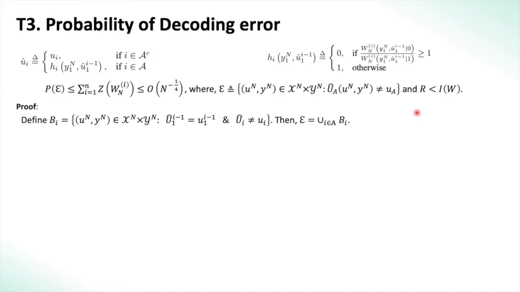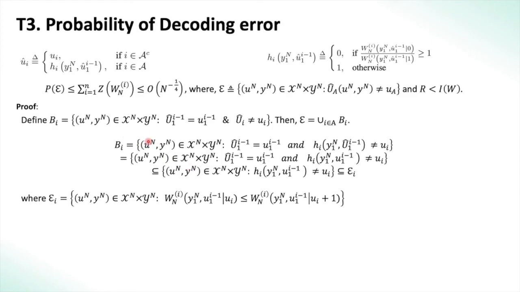So we begin the proof. We define Bi to be the event where U hat of 1 to i minus 1 is equal to U1 to i minus 1, and only the ith bit is in error. So the error event, script E, will become the union over all i in A, the set A, of Bi. What Bi assumes is that no error has occurred before the ith bit, and only at the ith bit do we have an error.